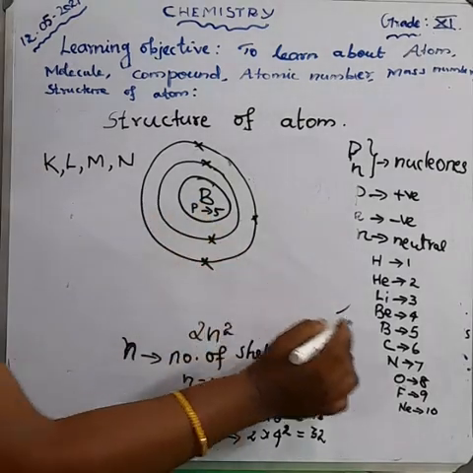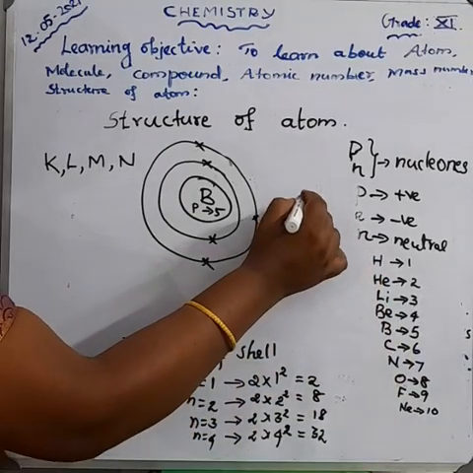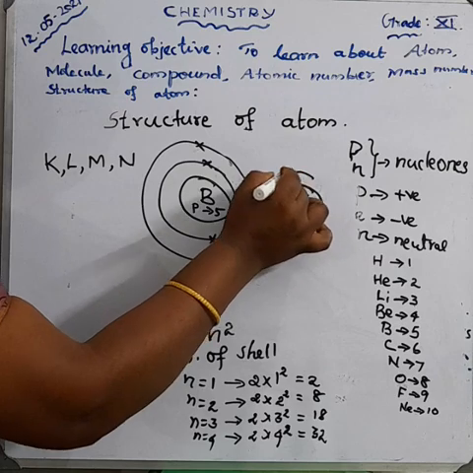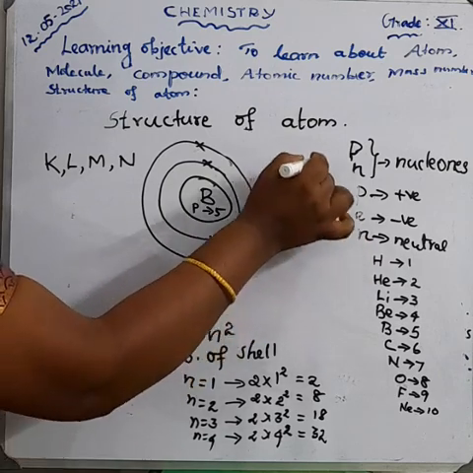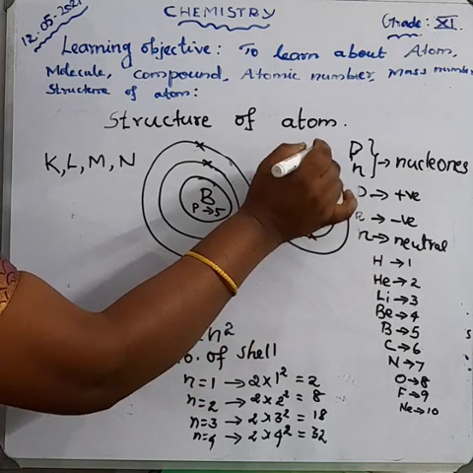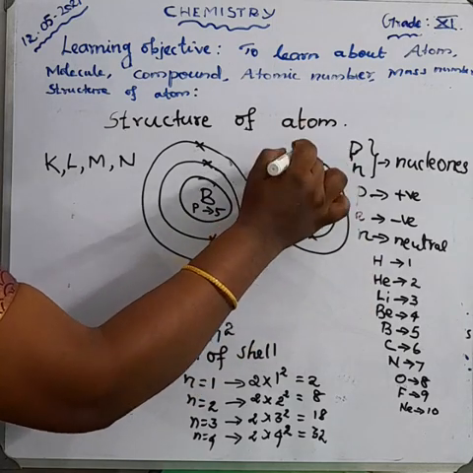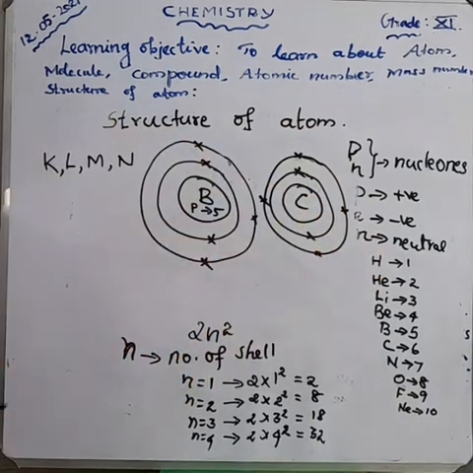And then carbon, atomic number 6. So the carbon nucleus has 6 protons, and how many electrons? 6 electrons. First orbit 2 electrons and the second orbit 4. 1, 2, 3, 4 electrons.